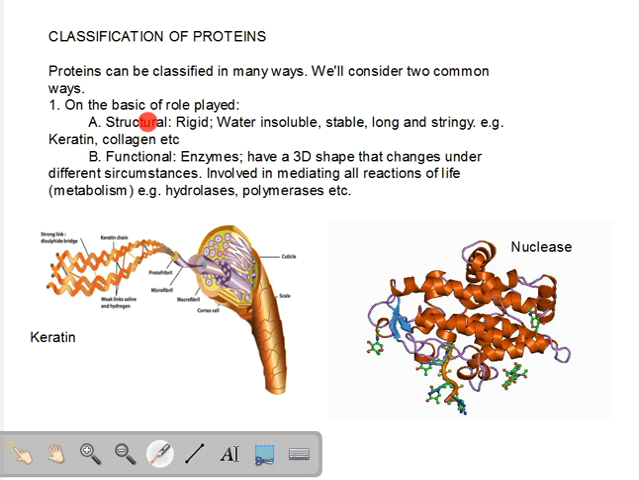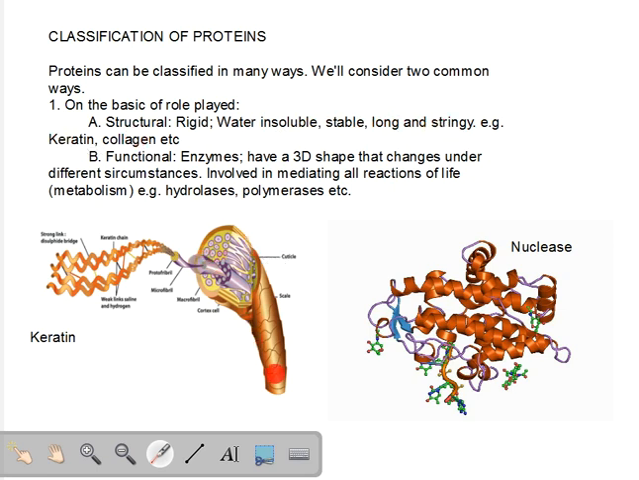Now what is a structural protein? A structural protein is characterized by it being rigid. Look at your nails, they are pretty rigid. Water insoluble. When you wash your hands, your nails do not get dissolved. Structural proteins are also stable, they are long, they are like strings. So these are the properties of structural proteins, and examples are keratin and collagen.